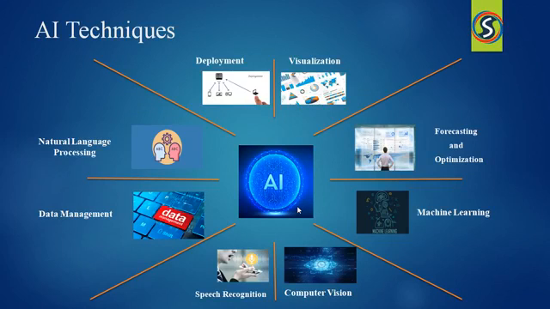Let us discuss the technologies which are required to become an artificial intelligence engineer. We need machine learning, deep learning, computer vision, natural language processing, speech recognition, data storage systems, and finally, to learn all these technologies, we need a platform, that is Python. Let us discuss these technologies. First, let me explain speech recognition. Speech recognition is used to convert and transform human speech into a useful and comprehensible format for computer applications.